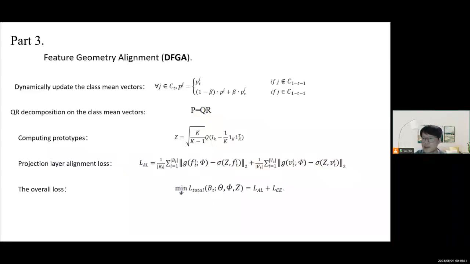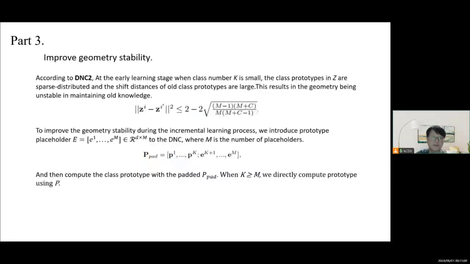During the training phase, DFGA first dynamically updates the class mean vectors, then does QR decomposition on the class mean vectors, and computes prototypes according to the definition of ETF. Subsequently, the DFGA module obtains the alignment loss, which is used to help supervise the updating of the projection layer in the model. The overall loss of our model is the sum of the alignment loss and the cross-entropy loss.